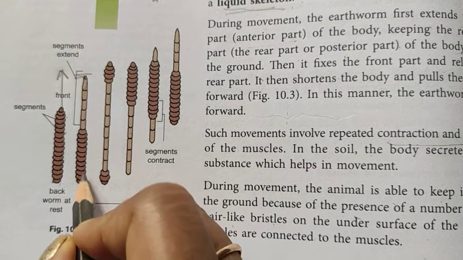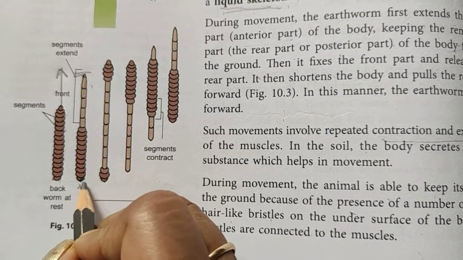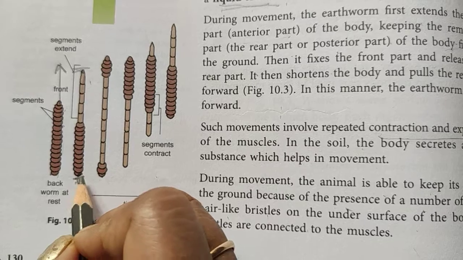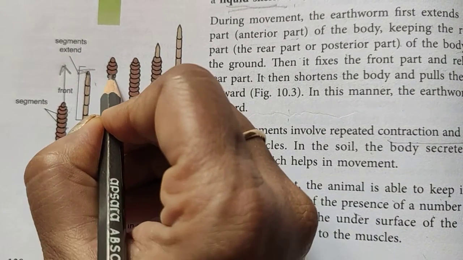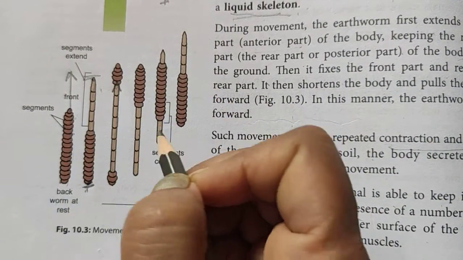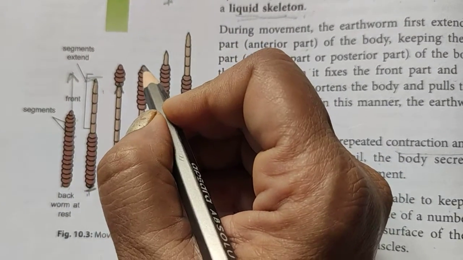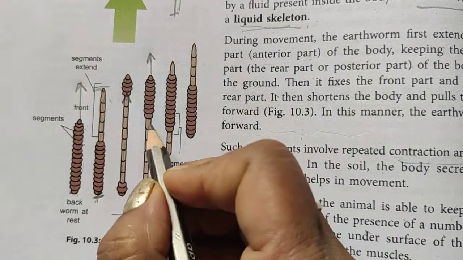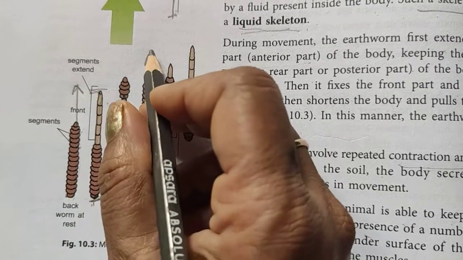Okay, when this has been extended, it gives off this point, means it releases the rear part or the back part, and then it goes here, means all the segments move forward. Again the same process is done. They extend the front part, keep this attached here, then again they release the end part, and it moves.